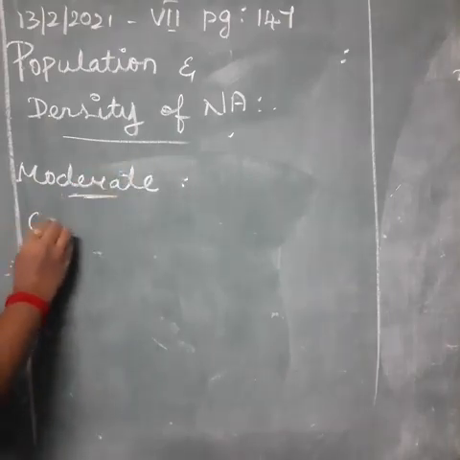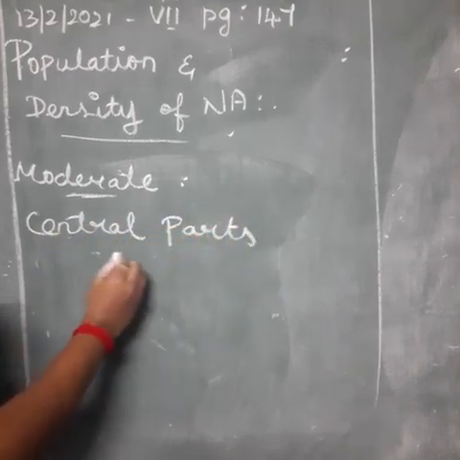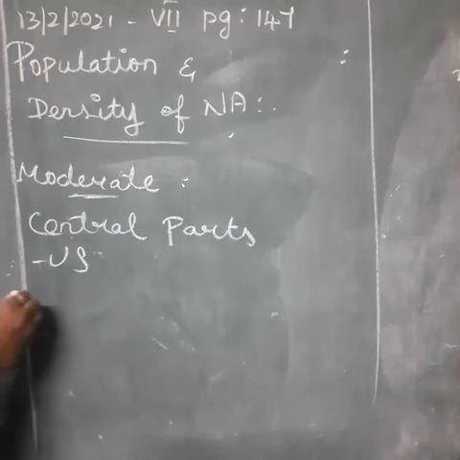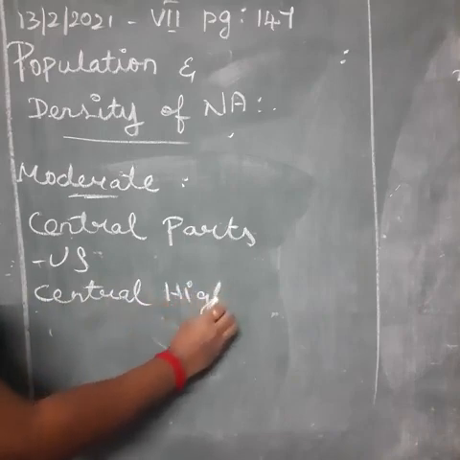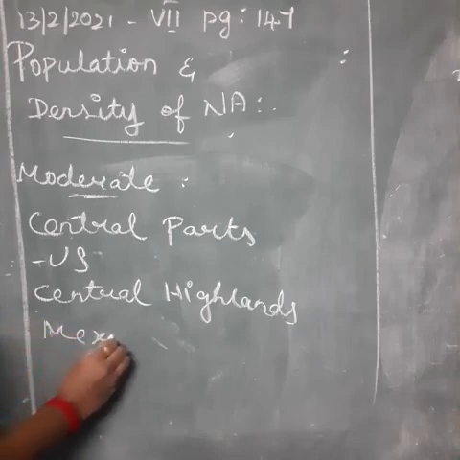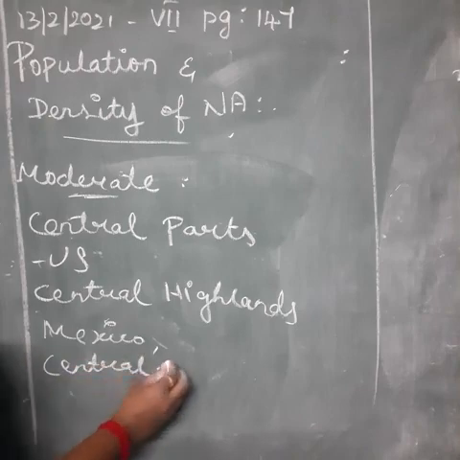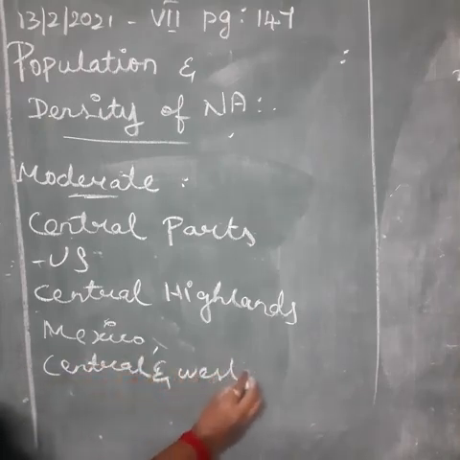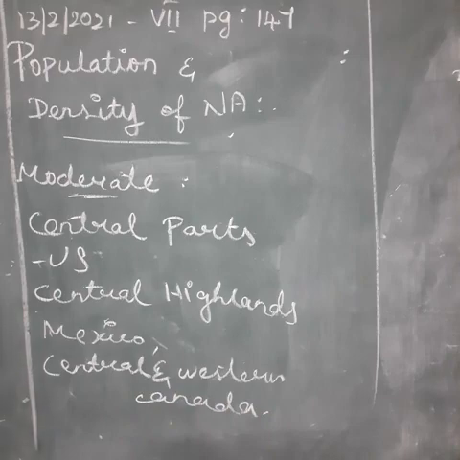The central parts of the USA, after that the Central Highlands, then the Highlands of Mexico, then Central and Western Canada. These are the places which contain a moderate population.